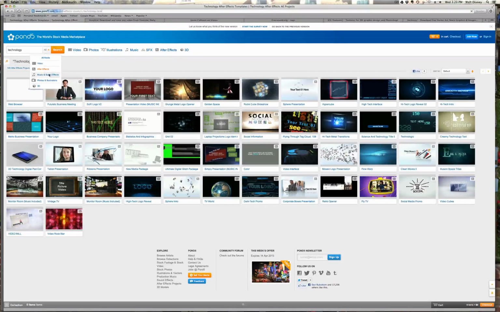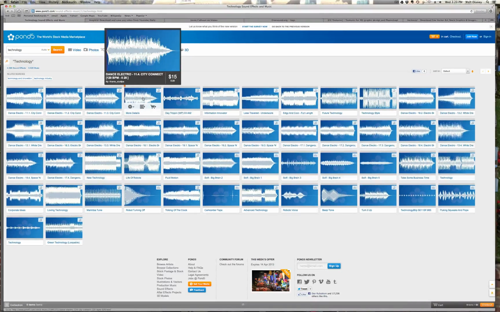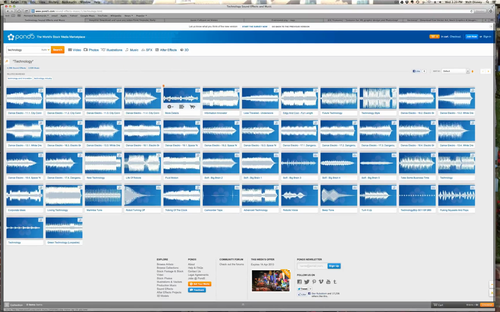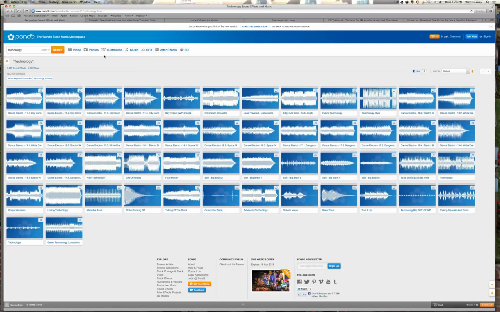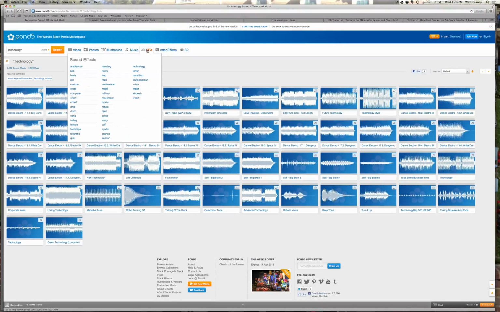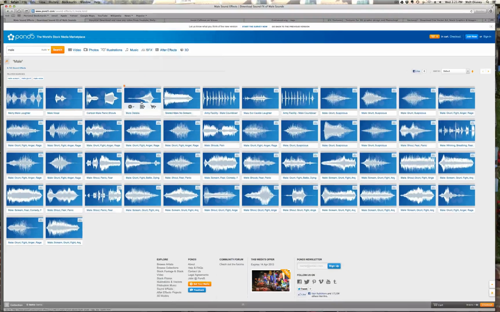There's also, hey, I didn't know they had music and sound effects. I'm learning something right now. I'm going to show you a better resource than this, although this isn't bad. These are kind of expensive though, some of these. I mean, 30 bucks. So illustrations also, and that's cool that they have sound effects. I honestly did not know that they had these. $2.99. It's not bad for good sound effects. Okay, so that's Pond5.